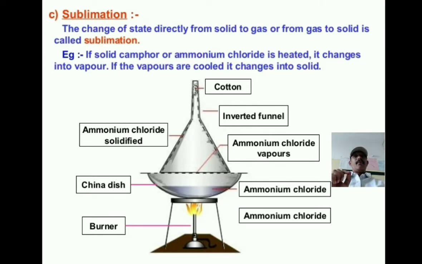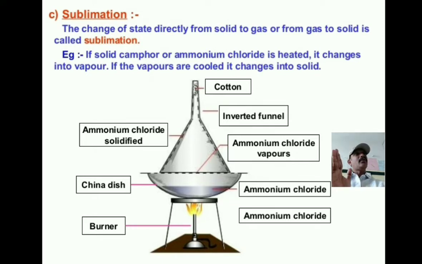Today we are studying the remaining aspects. They are sublimation, effect of pressure on gases, and interconversion of the three states of matter. So, these three aspects today we will discuss. First point is sublimation. What do you mean by sublimation?